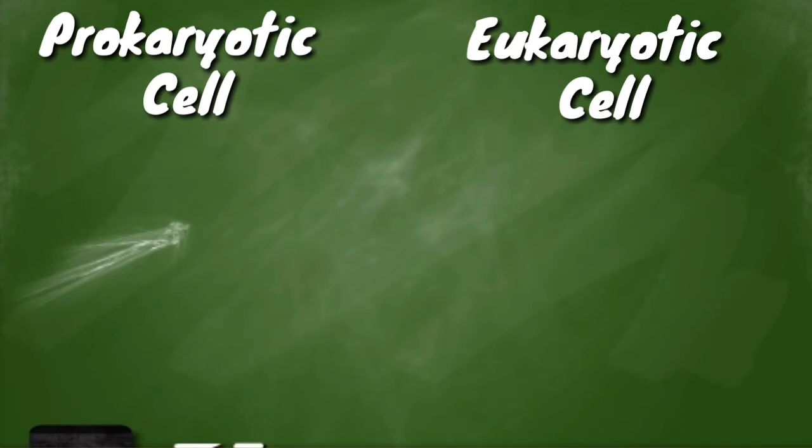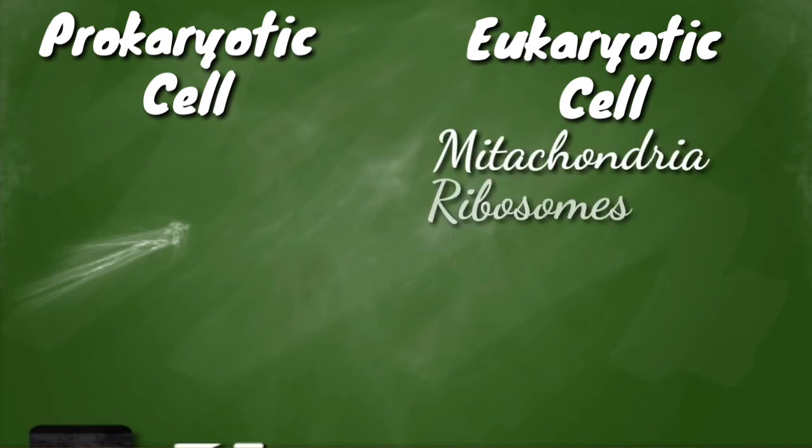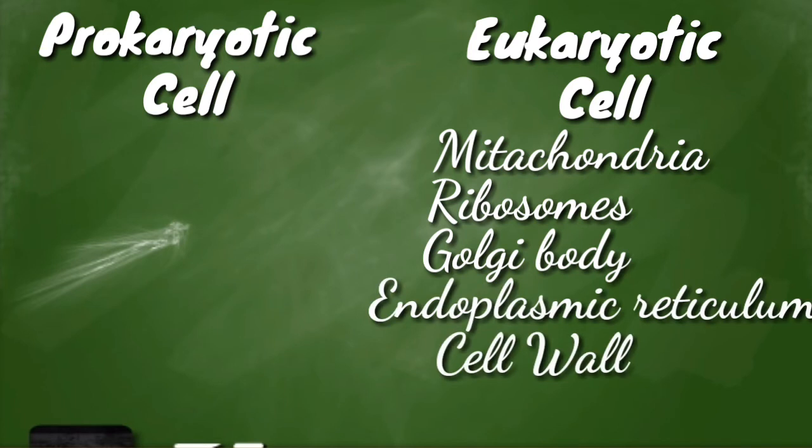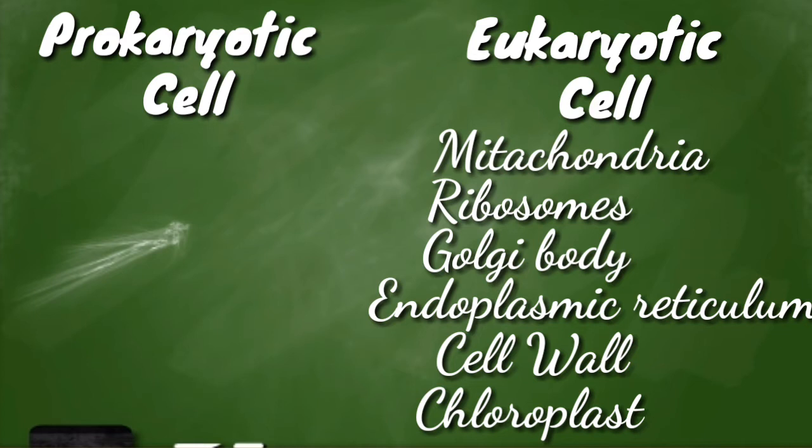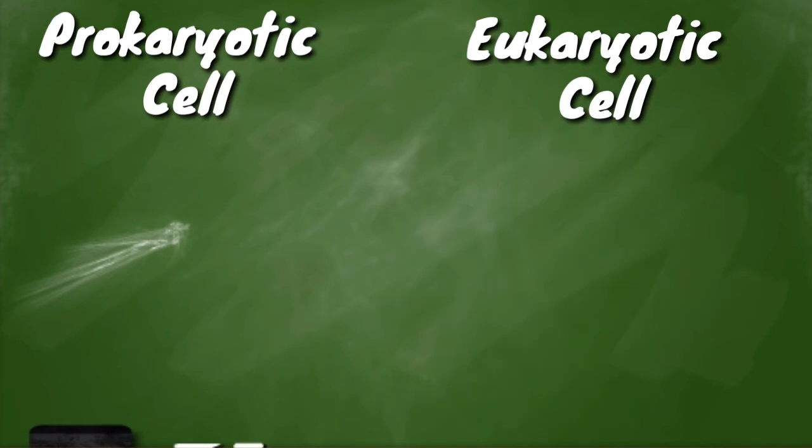Organelles like mitochondria, ribosomes, Golgi body, endoplasmic reticulum, cell wall, chloroplast are absent in prokaryotic cells, while these organelles are found in eukaryotic organisms. Though cell wall and chloroplast are not found in the animal cell, it is present in the green plant cell, few bacteria, and algae.